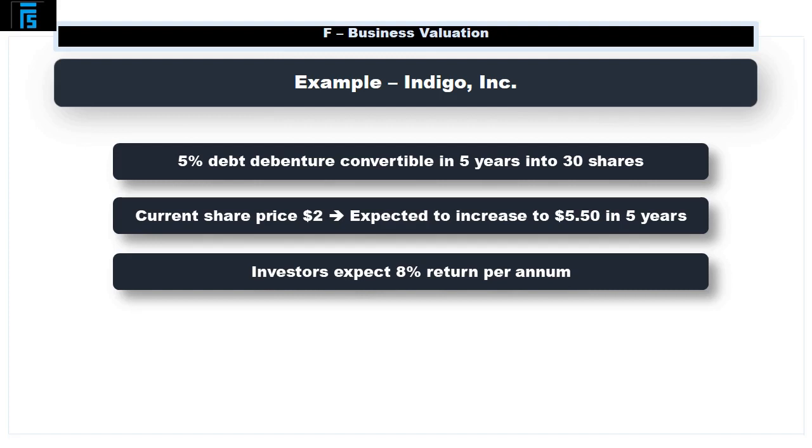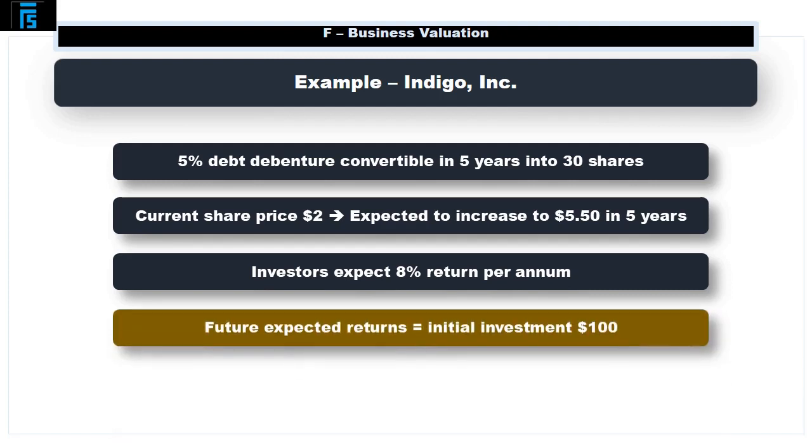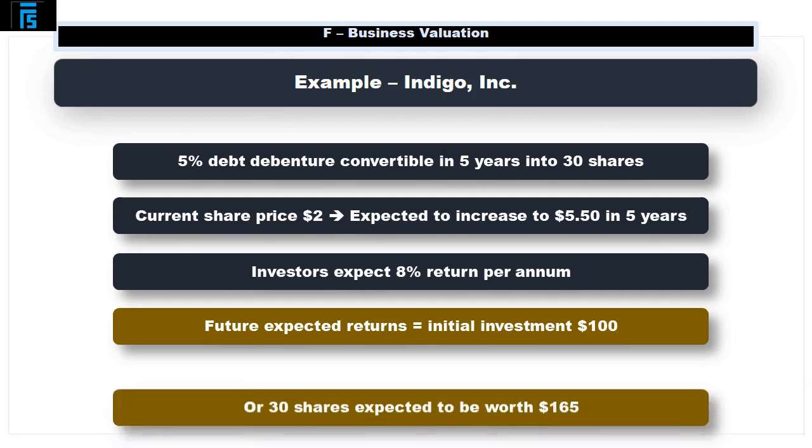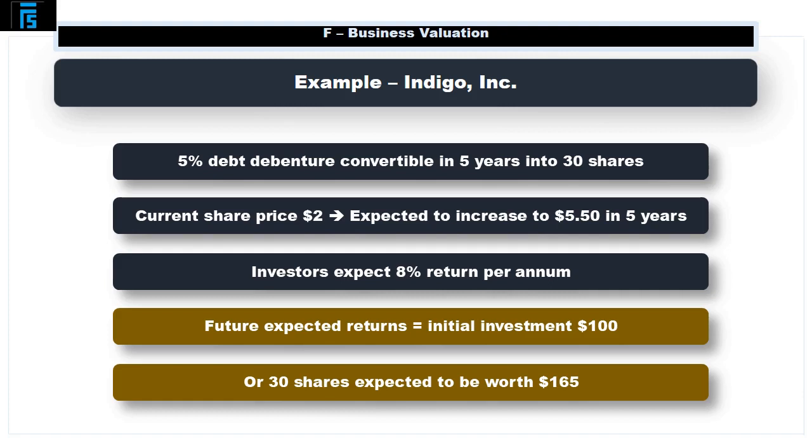First, we must find the future expected returns. In 5 years, investors can choose to receive their initial investment of $100 back, or they can receive 30 shares which are expected to be worth $165 in total. Well, looking at this, what would you choose?